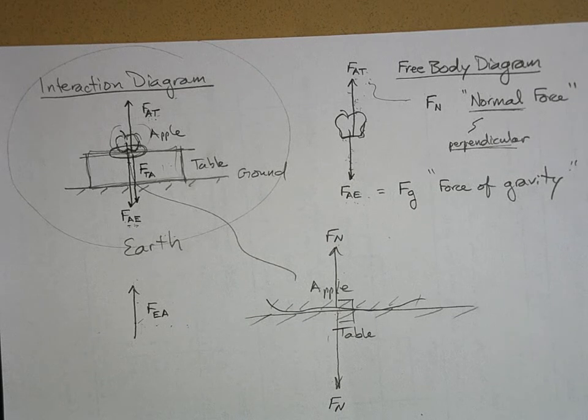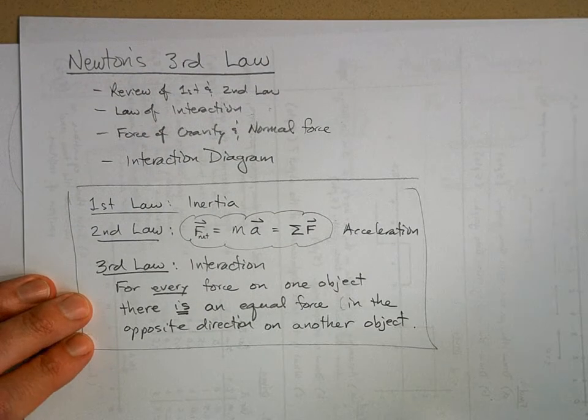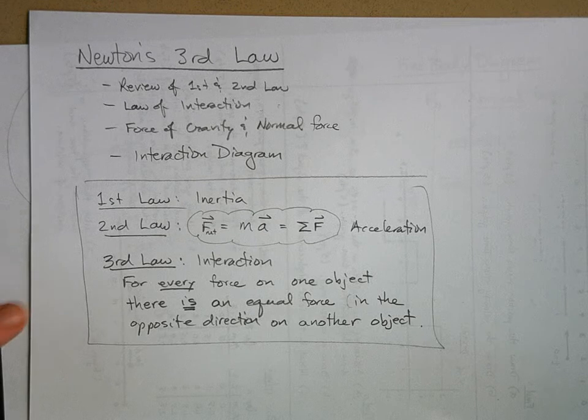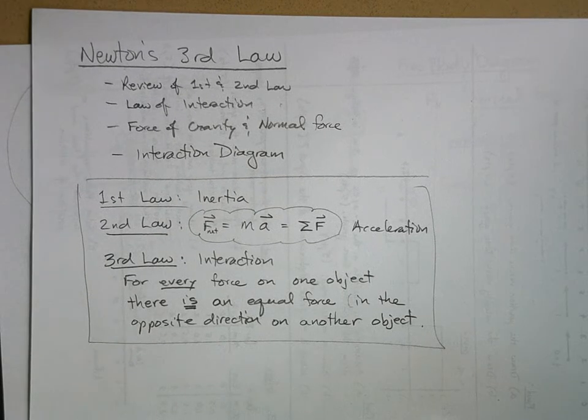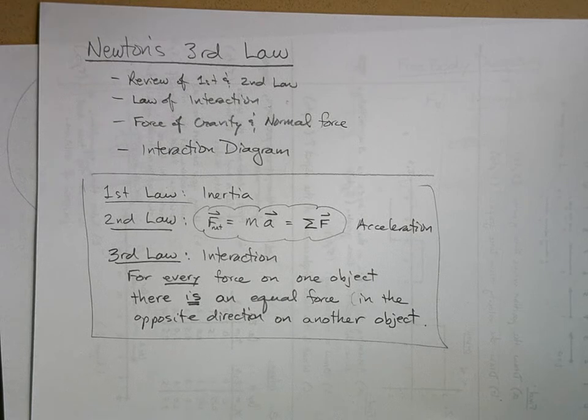So just to review, and by the way, the book has some examples and problems and so on, so definitely read the book. But the third law is the law of interaction. For every force on one object, there must exist somewhere in the universe an equal and opposite force. That is always true.